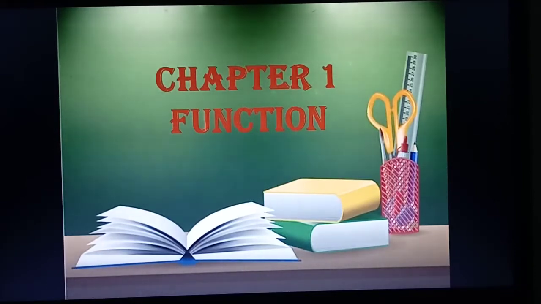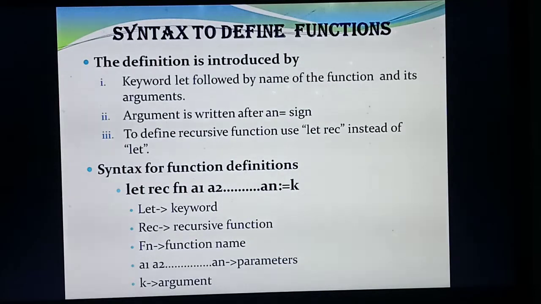Two very important questions you have studied. What are they? Define subroutine, then define function, then write the inference of variable x := 78, then define parameters and arguments and explain the types. So till now you have studied 3 important 2 mark questions and 1 5 mark question, isn't it? What's the important 5 mark question? Define parameters and arguments and write the types. From this you can surely expect one question for your annual exam. So don't waste time. Today you are going to study the syntax to define a function.